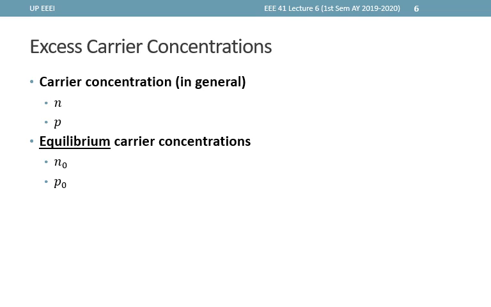To differentiate the values at thermal equilibrium, we will use N0 and P0 to denote the equilibrium values. Whatever happens to the carrier concentrations, the equilibrium values stay the same. This is assuming that the doping and temperature do not change.